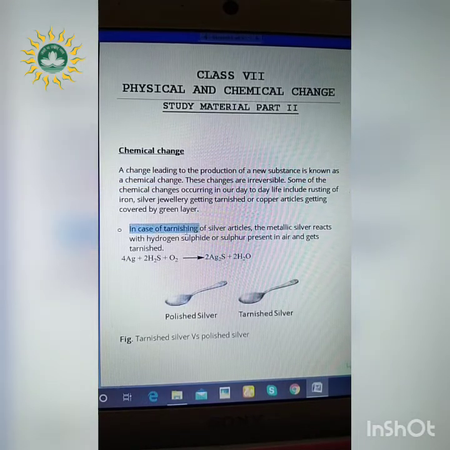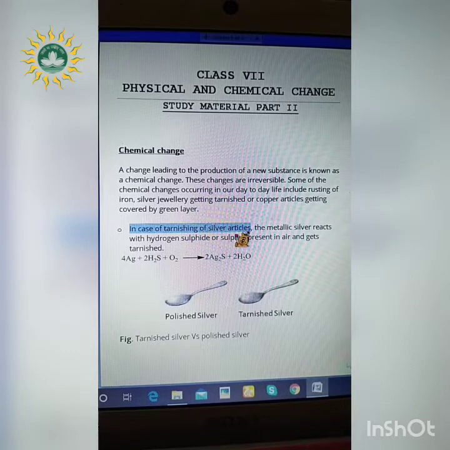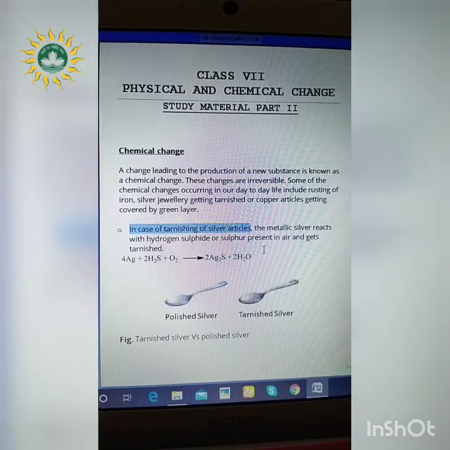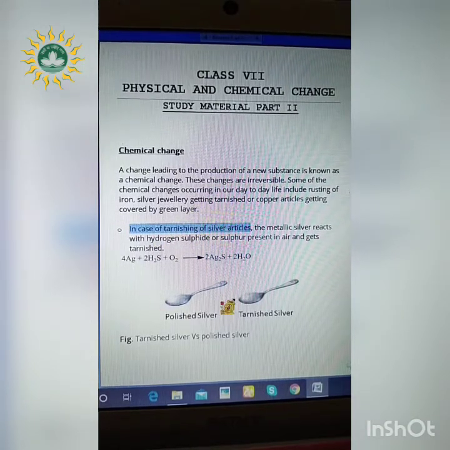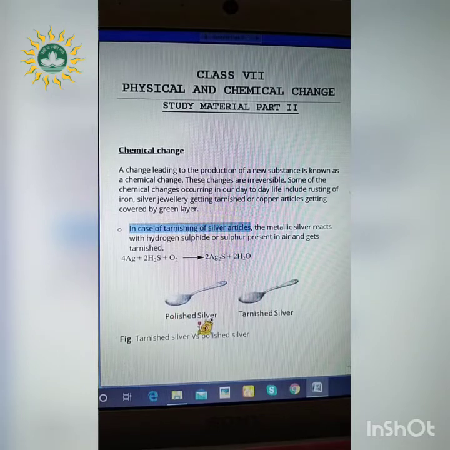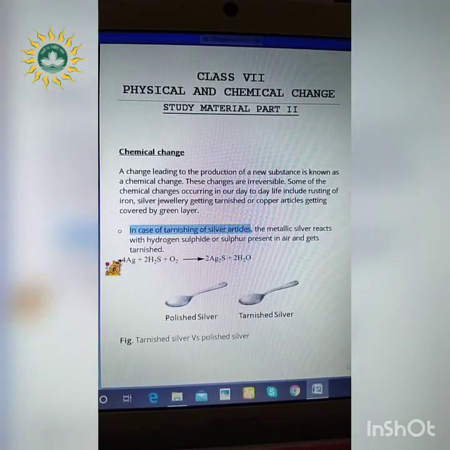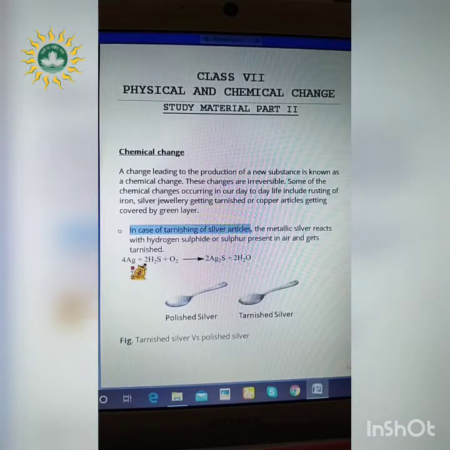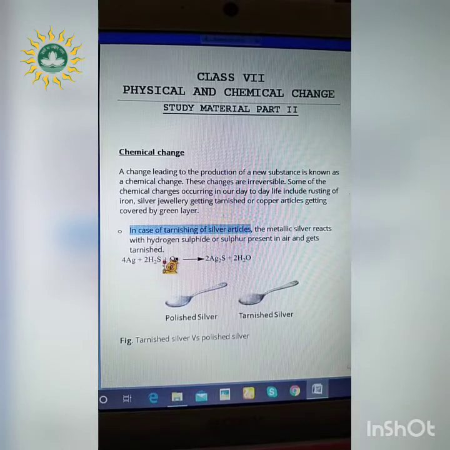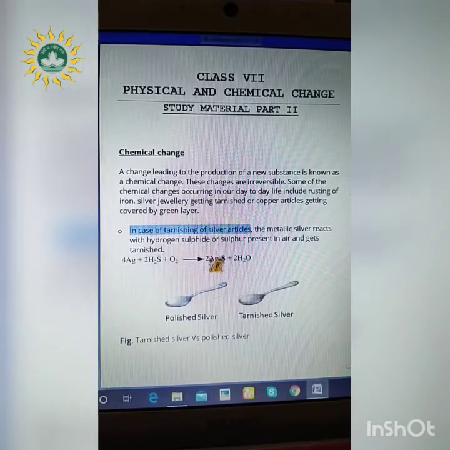Firstly, in the case of tarnishing of silver articles, what happens? The metallic silver reacts with hydrogen sulfide or sulfur present in the air and gets tarnished. Tarnished means the color is changed, as you can see from the picture. So we'll move on to the reaction: 4Ag, where Ag is metallic silver, plus 2H2S, where H2S is hydrogen sulfide, and O2 is oxygen. Whenever these three, silver, hydrogen sulfide and oxygen, react, they form a new compound